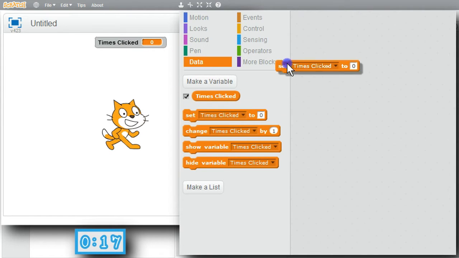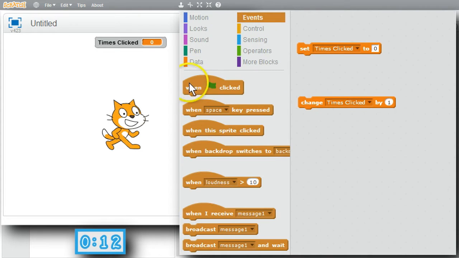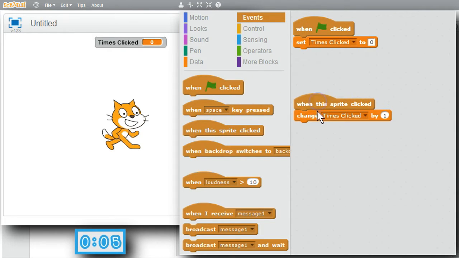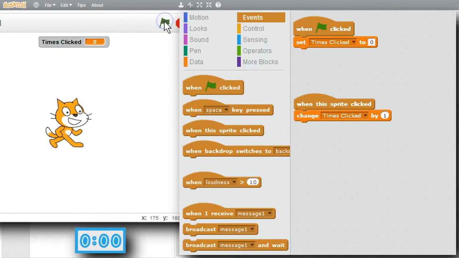I need to initialize it, set it to 0. I'll also want to change the value. Go to Events. When the green flag's clicked on, timesClicked will be set to 0. When the sprite is clicked on, it'll change timesClicked by 1. I'll test it now. I'll click on the green flag. timesClicked is 0 as it was. I'll click on the cat. timesClicked is 1. Click on the cat again. timesClicked is 2. It's working nicely. If I click on the green flag, the count should be cleared. I'll click on it. timesClicked is 0 now.